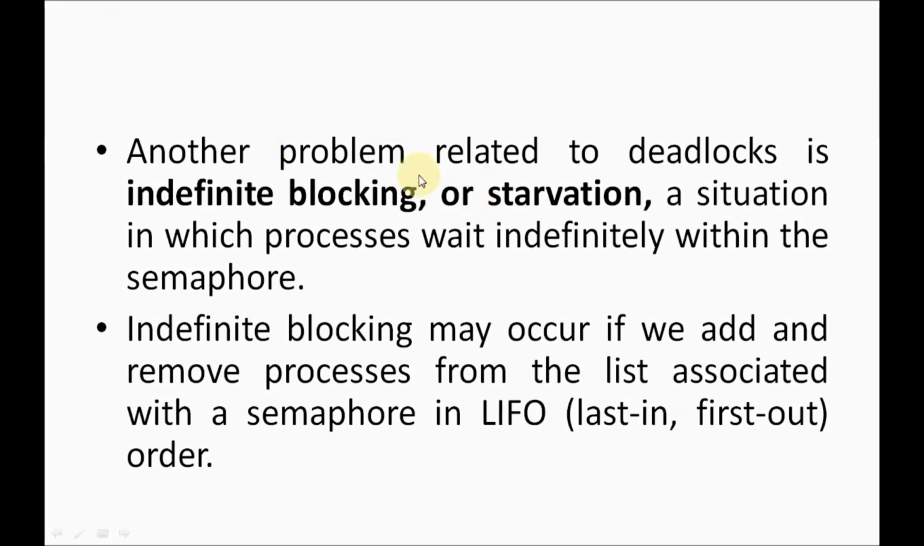And one more problem is indefinite blocking. Indefinite blocking is very simple, don't get confused here. Suppose there are 5 processes, P1, P2, P3, P4, P5, and I am removing a process from the list associated. Here P1, P2, P3, P4, P5 are all in the waiting state, all waiting to move from the waiting state to the ready state. How many processes? 5 processes.